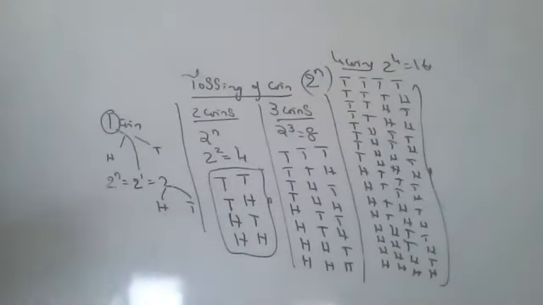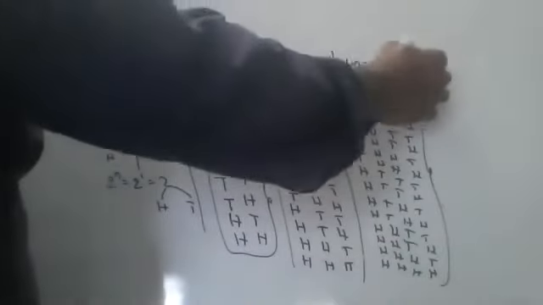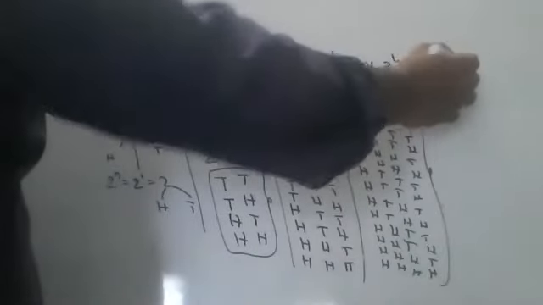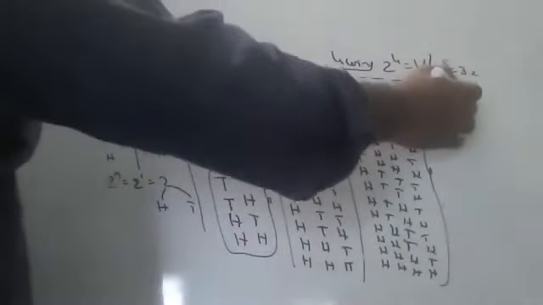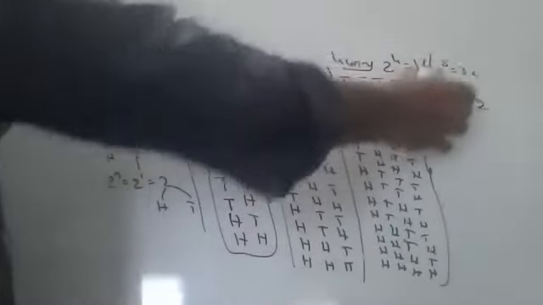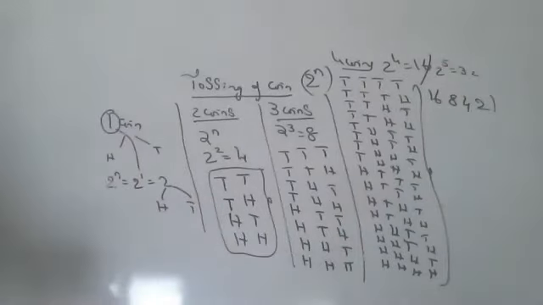Next time you will get 32, 2 to the power of 5. Then what will you do? First you will do 16, 16. Then you will put 8, 8. Then 4, 4. Then 2, 2. Then 1, 1. Simple, children. It's fun. Maths is fun, children.